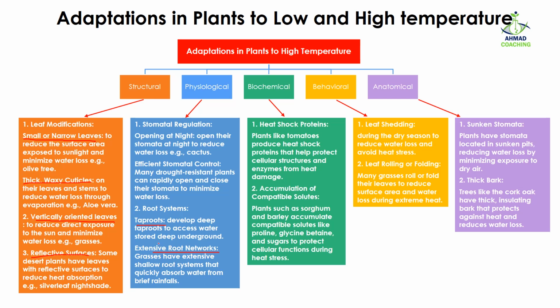They have heat shock proteins to prevent them from heat damage, as well as accumulated compatible solutes to prevent heat stress. They shed their leaves during hot weather to reduce the surface area, as well as roll and fold their leaves to perform the same function. They have sunken stomata so that they can prevent water loss through the stomata, as well as thick bark to provide a protective covering against heat and to reduce the water loss.